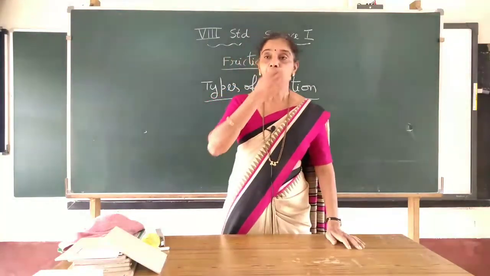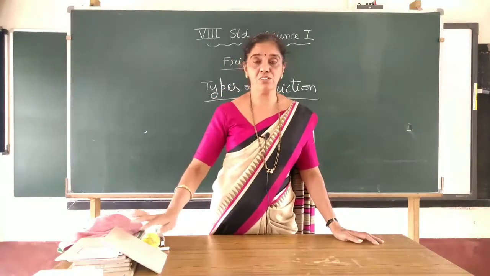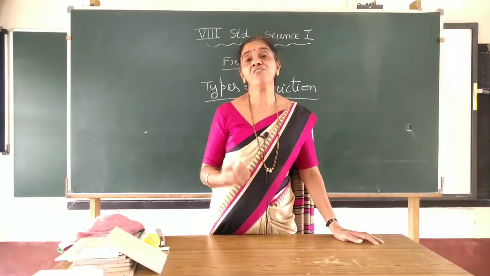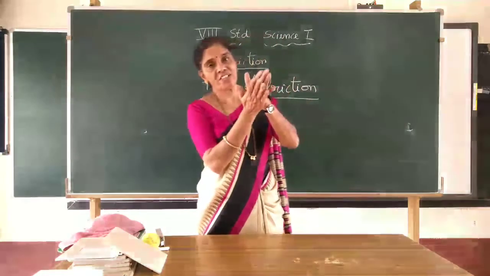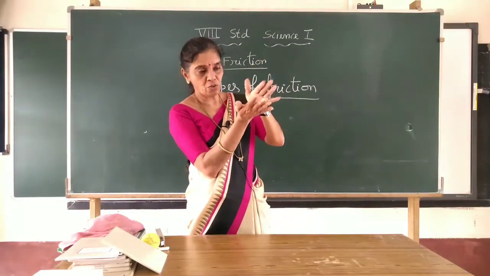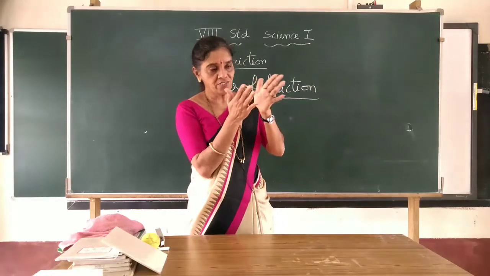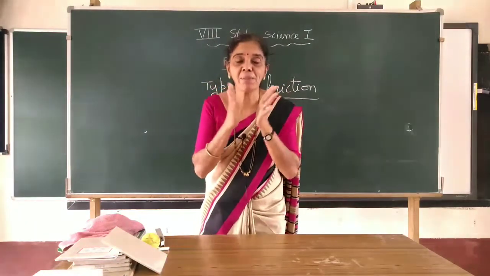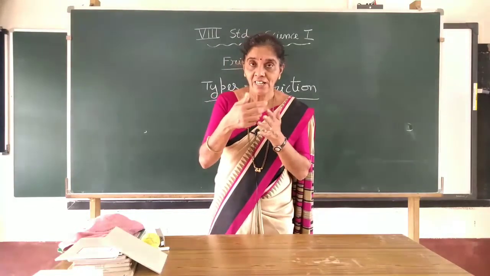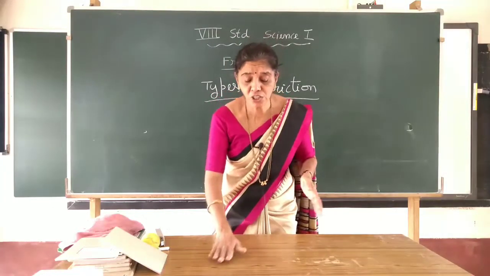Okay. Now here, this is what happens in the case of friction. When an object is moving on another object, the two surfaces come in contact. At that moment, they lock.